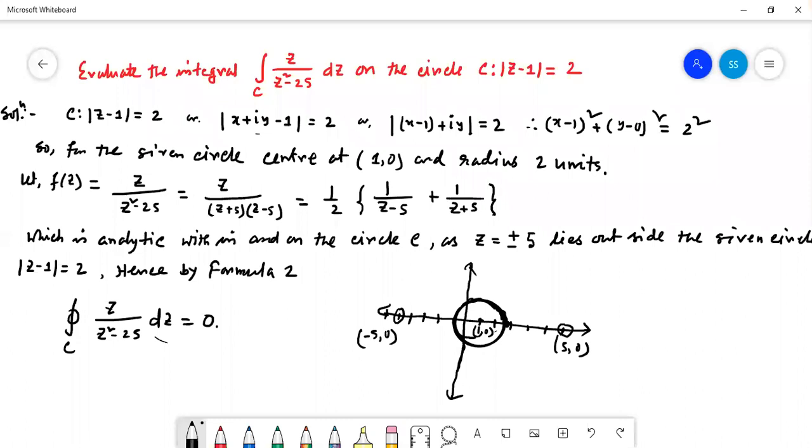Is it clear? Yes, sir. So here we are using the formula number 2, actually it is formula number 1. Both are exterior points, na? Okay, so for the exterior point we know that the value of the integral should be 0.